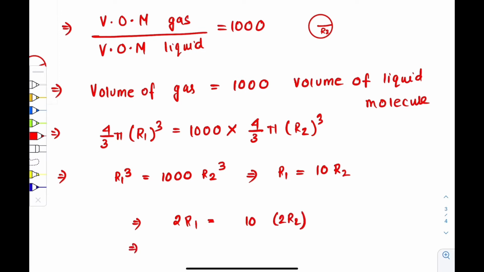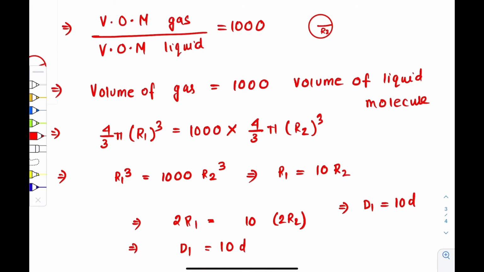Okay, so what is 2 times r1? The diameter of the gas molecule, right? So what is 2 times r2? The diameter of the water molecule, right? And the diameter of the water molecule is given to be d, right? So that means the diameter of the gas molecule, d1, is equal to 10 times d.